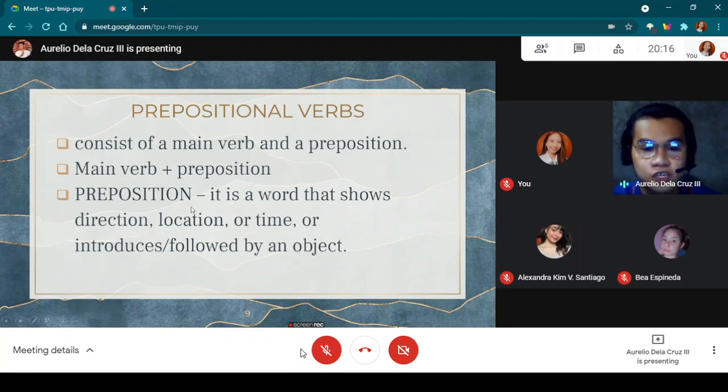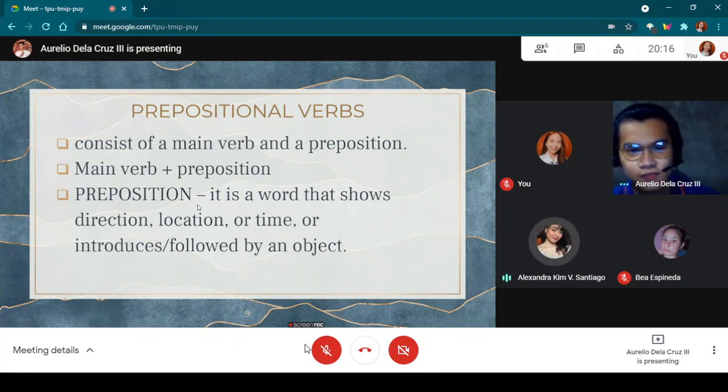Again, what is a preposition? Guys, what is a preposition? Santiago, please. A preposition is a word that shows direction, location, or time, or introduces or is followed by an object. Okay, thank you.